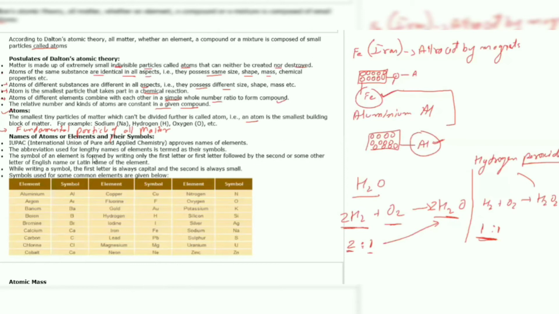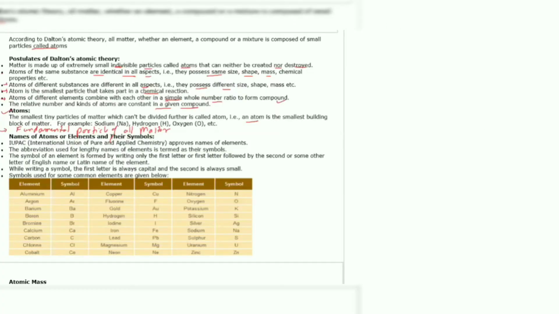So let's learn about a few atoms and their symbols, or you can say elements and their symbols. IUPAC, that is International Union of Pure and Applied Chemistry, approves the names of elements. Now, the abbreviations of these elements are termed as their symbols, as the name is lengthy.